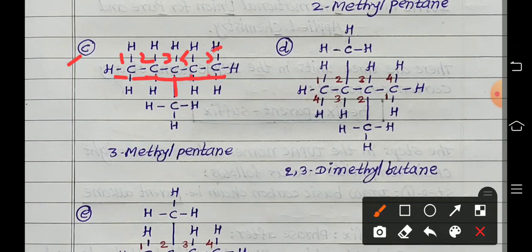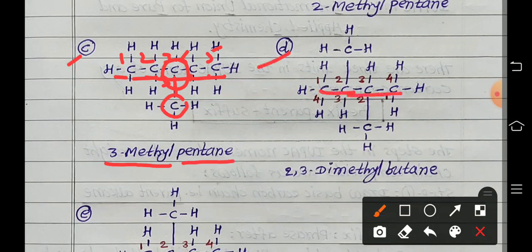So 1, 2. So this carbon is attached to the third carbon atom in the structure. So what is the name? 3-methyl pentane.